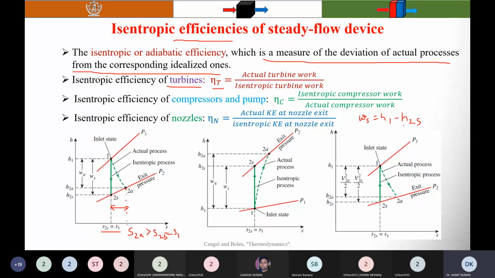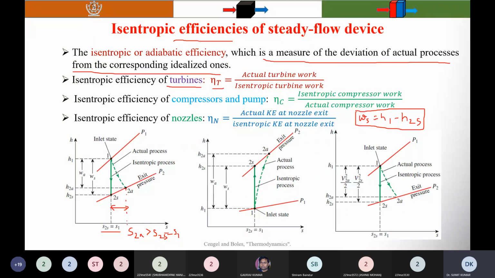It is the adiabatic process, and then neglecting the kinetic energy and potential energy. So I know that work produced by the turbine is equal to the change in enthalpy, that is H1 minus H2S. These things I discussed when I applied the steady flow energy equations for the different devices.